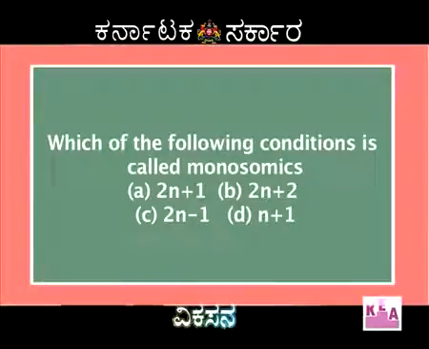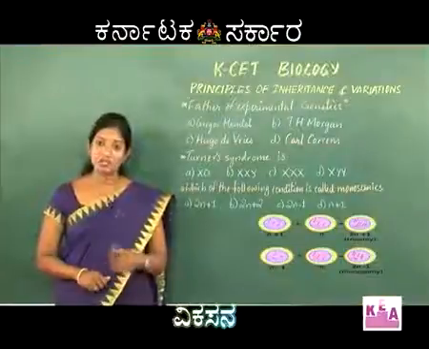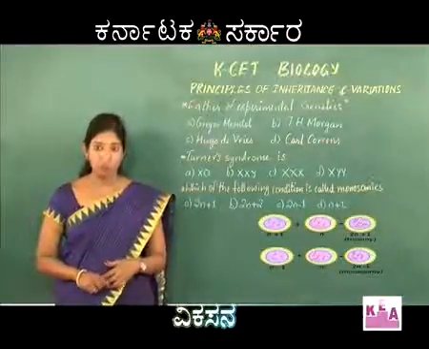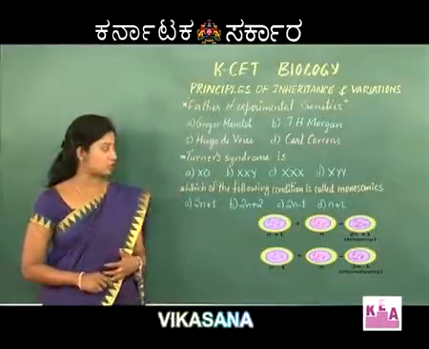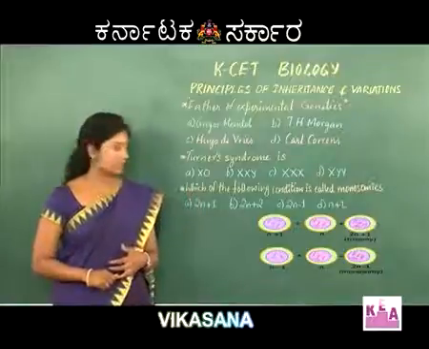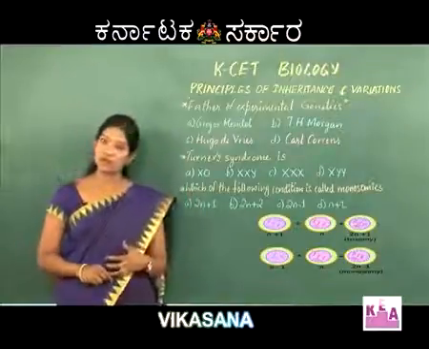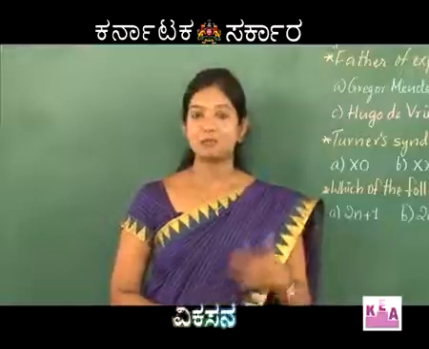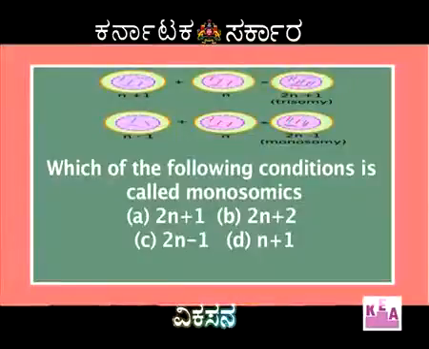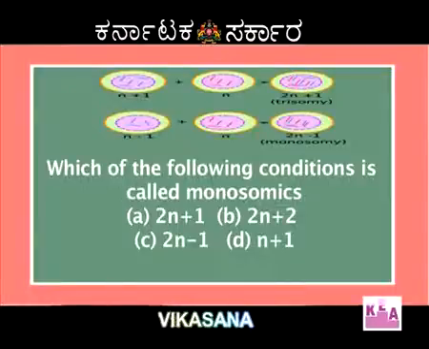The third one, you can see from a diploid set 1 chromosome is removed. That results in what is called monosomic. And the last one, n plus 1, is a haploid set plus 1 chromosome. So, the right answer is C.